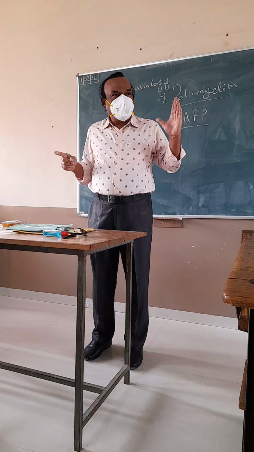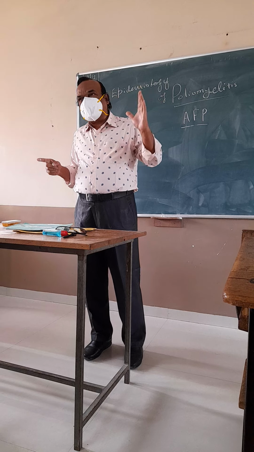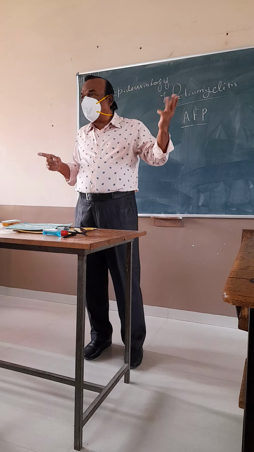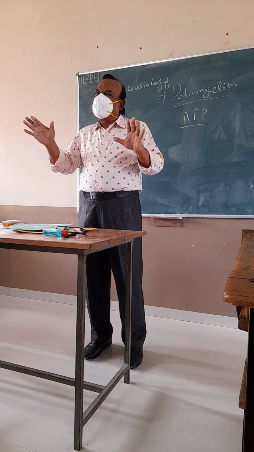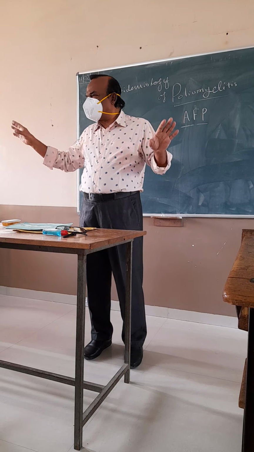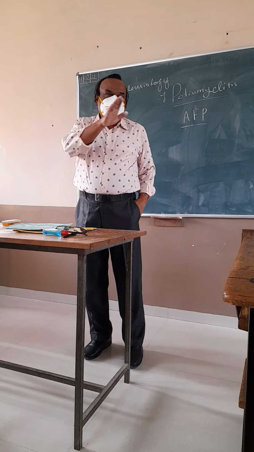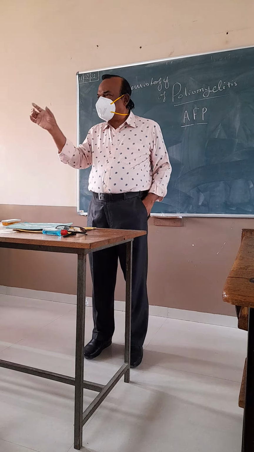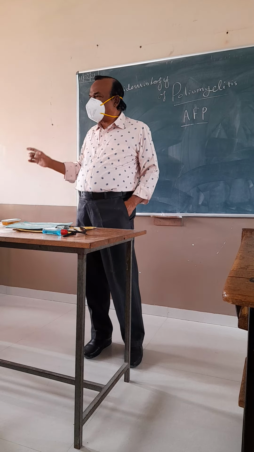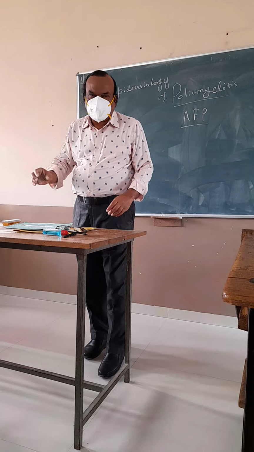So the incidence of poliomyelitis in male children is 3 times more than in female children. These are the figures which have been established. So this is about the host factor. Now the environment factor: the rainy season from June to September is the most common. So this concludes today's talk.